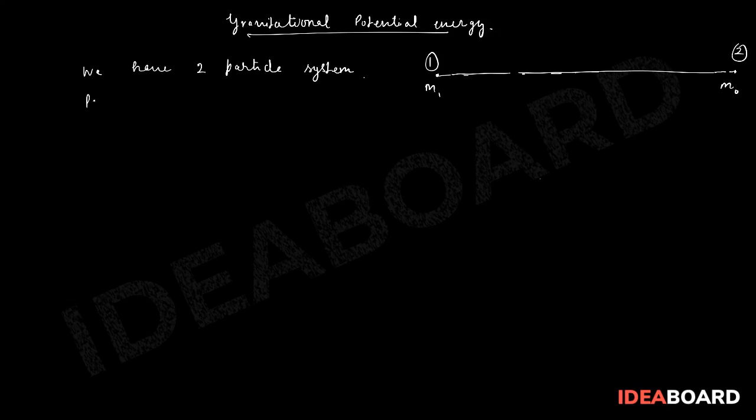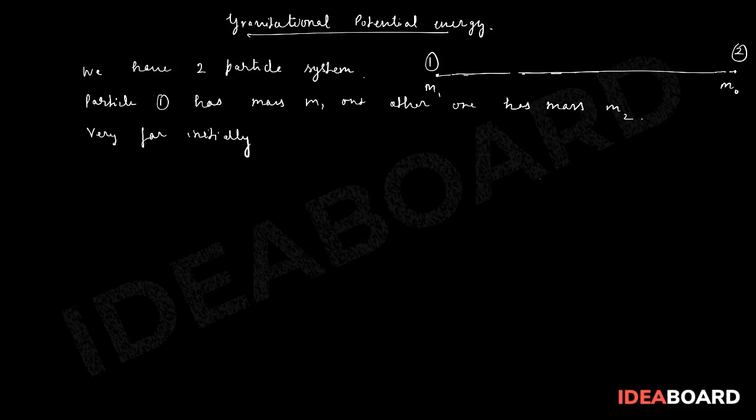Now these two particles are very far initially, so I can assume infinite distance, right?